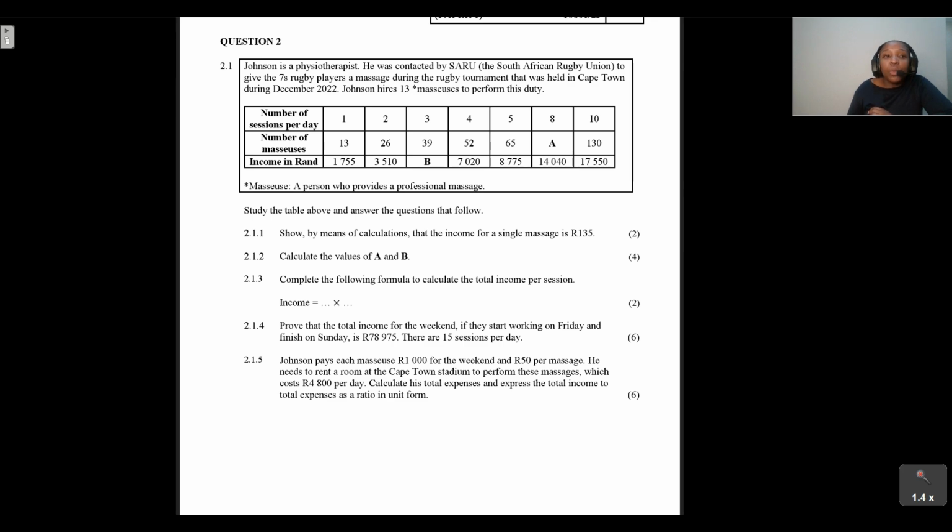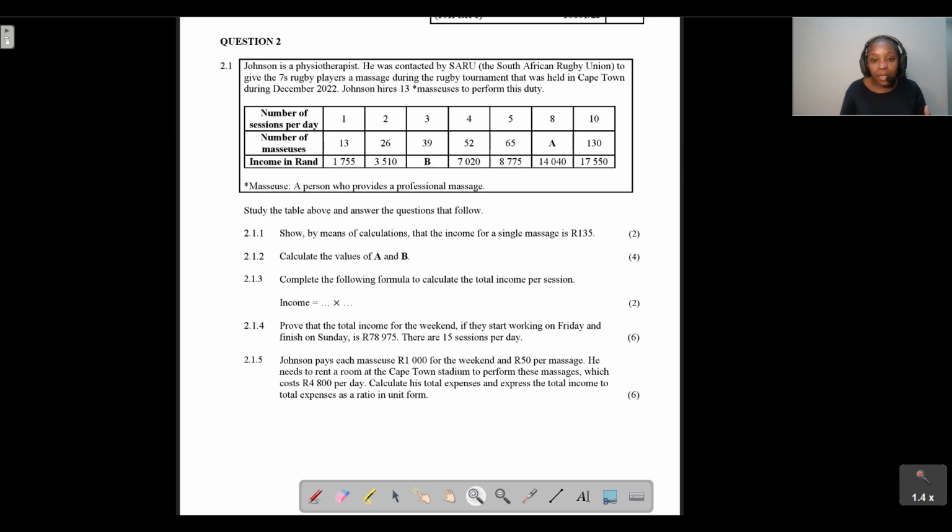Okay, so we're given the definition of what a masseuse is, in case you didn't know what it is. A masseuse is a person who provides a professional massage. Okay, so a person that provides a professional massage, guys, is called a masseuse. Then we're given a table here that we need to use, and we need to fill in the missing values from this table, and we need to use this table to answer questions that are given to us. Okay, so let's see what is happening with this table.